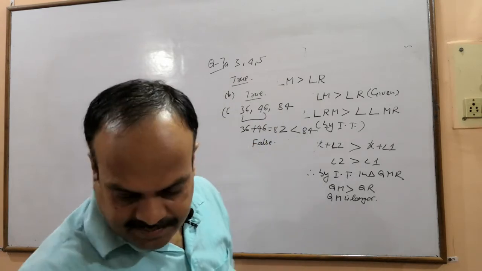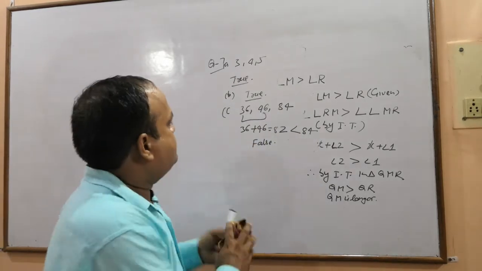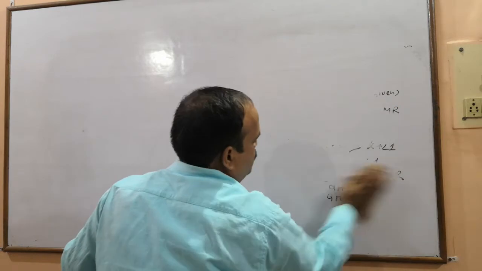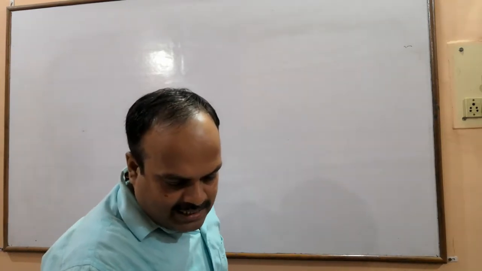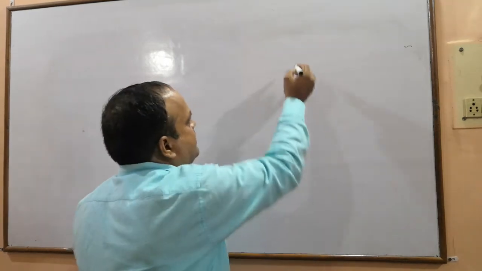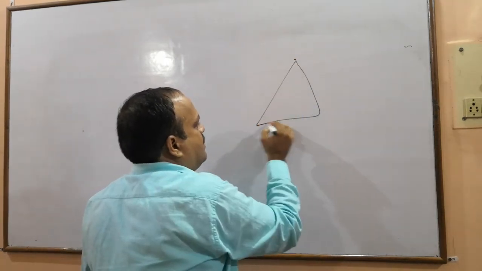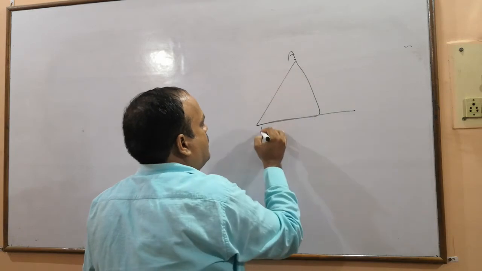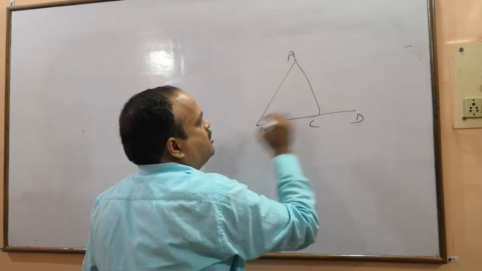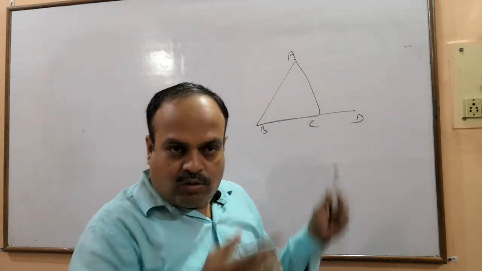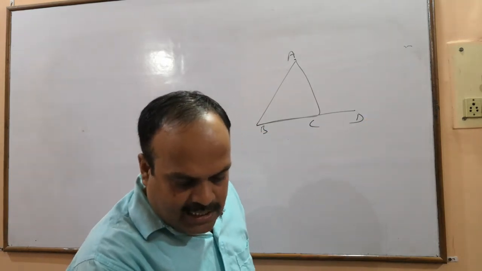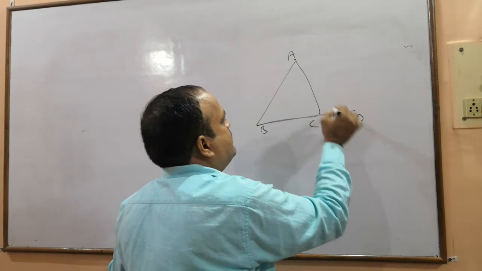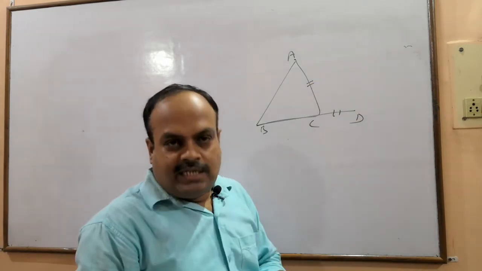Question number 8. So the first two parts are true and the third one is false. The side BC of a triangle ABC is produced to D, so that CD equals AC.